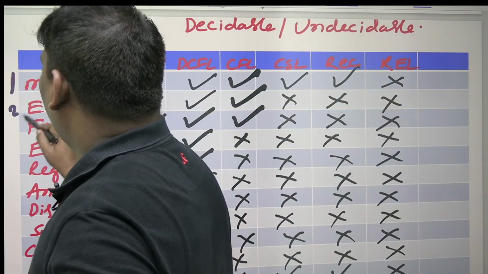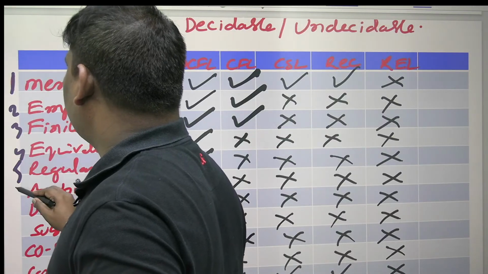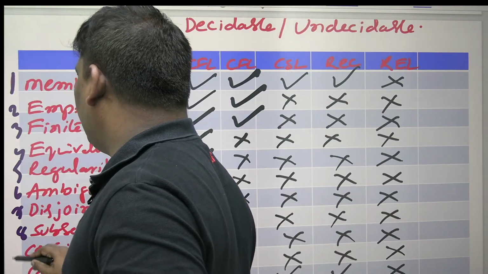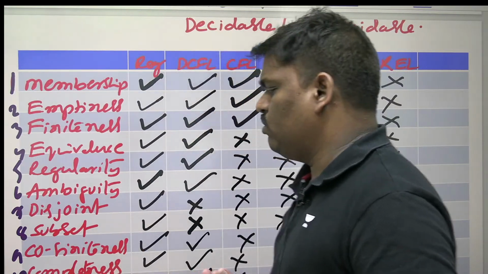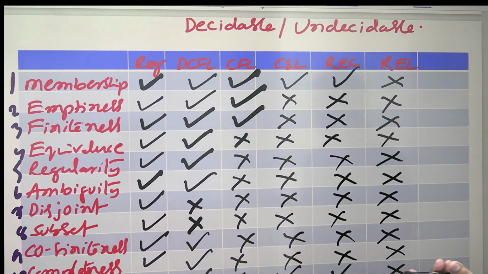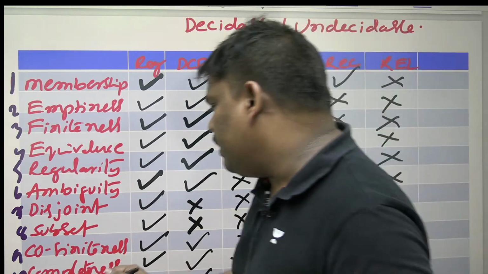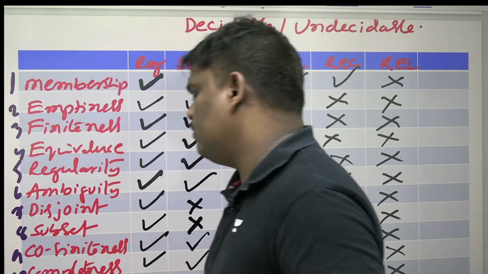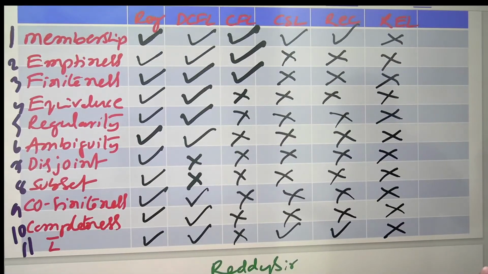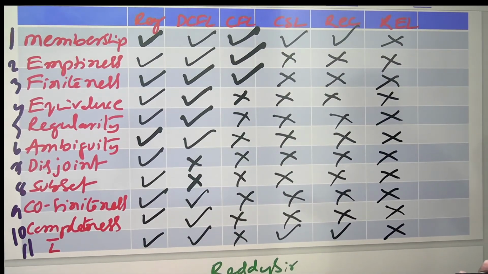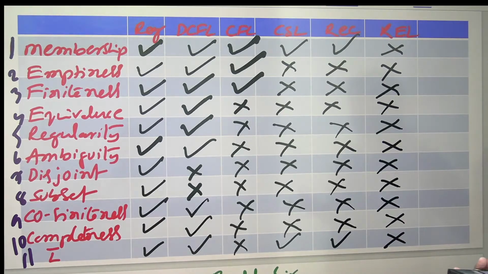Row number 1, 2, 3, 4, 5, 6, 7, 8, 9, 10. Totally 11 rows. Completeness, and last one is L complement.